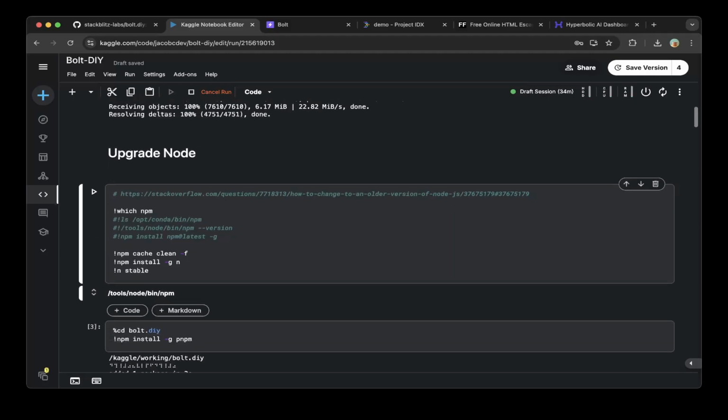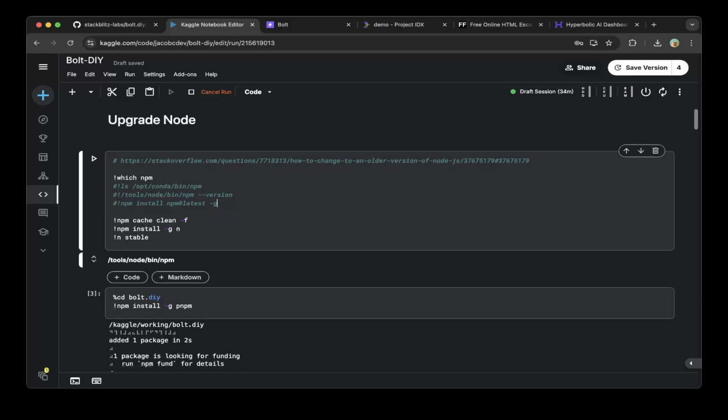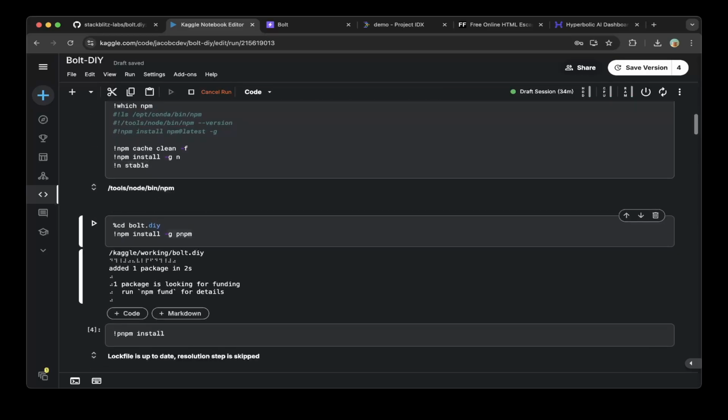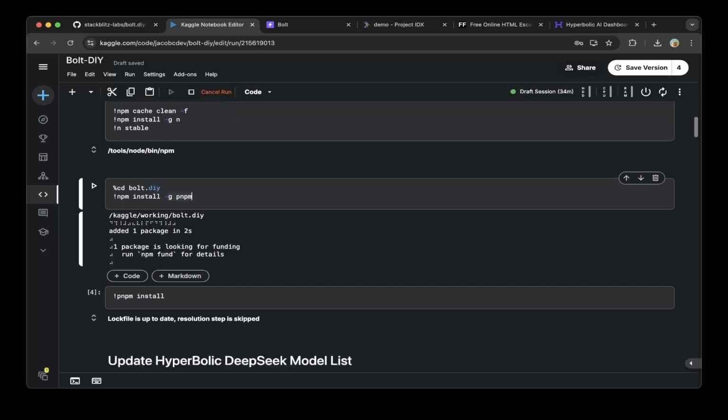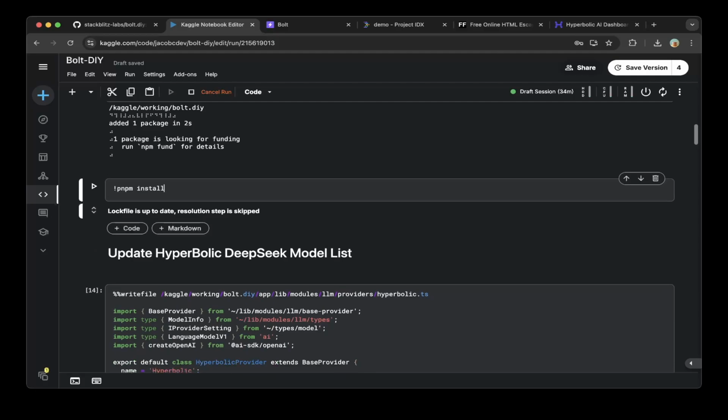Then we have to upgrade the node because the Kaggle node version is a little bit old. So first just do an npm cache clean, then do an npm install node globally, and also do a node global stable install. That's it. Then you go to this Bolt.DIY folder, and also you have to install the npm version which is supported by Bolt.DIY. After that, make sure you install all the dependencies using npm install.